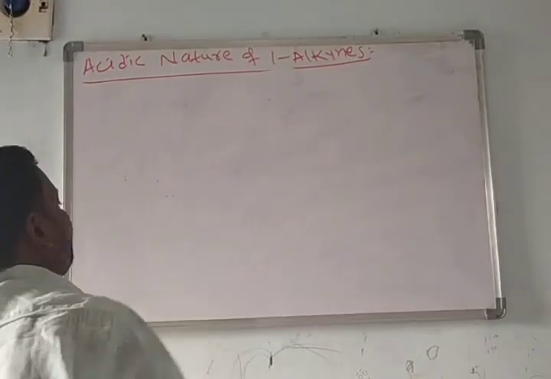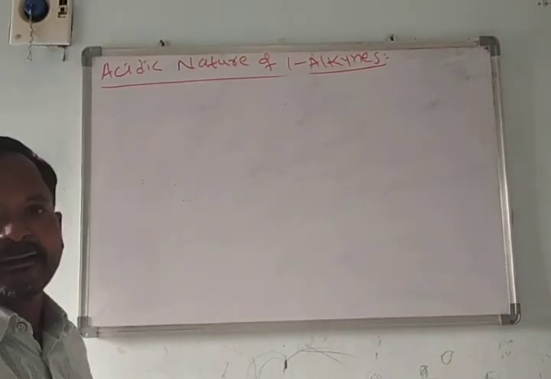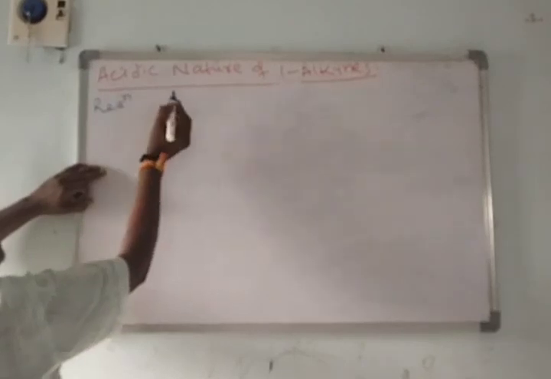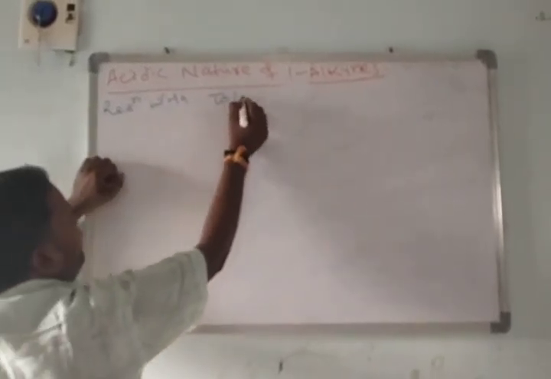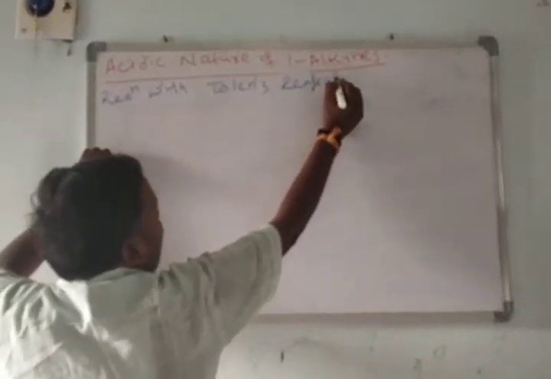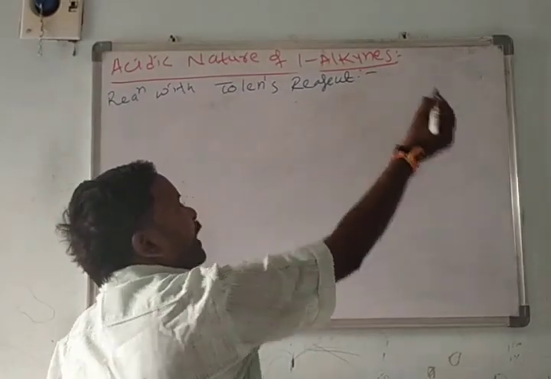What is Fehling's reagent? What is Tollens reagent? First, the reaction of 1-alkyne or acetylene with Tollens reagent. What is Tollens reagent?